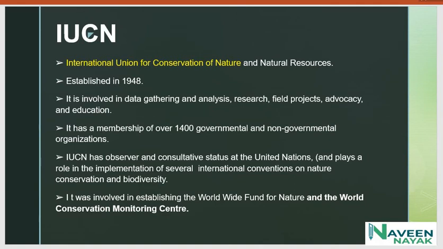IUCN has observer and consultative status at the United Nations, and a role in implementation of several international conventions on nature conservation and biodiversity. It was involved in establishing the Worldwide Fund for Nature and the World Conservation Monitoring Centre.